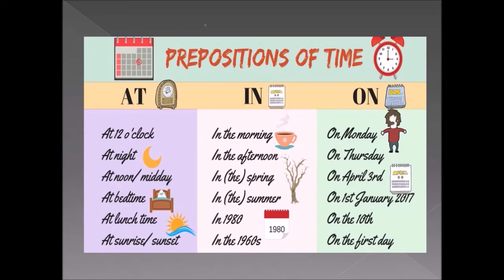So look at the next one, at sunrise or sunset. When will the sun rise? The sun rises in the morning and sets in the evening. Yes, look at the next column, "in". So in the morning. How can we write it in a sentence? I had a cup of tea in the morning. So in the morning here refers to a particular morning. Next, in the afternoon. I had my lunch in the afternoon.